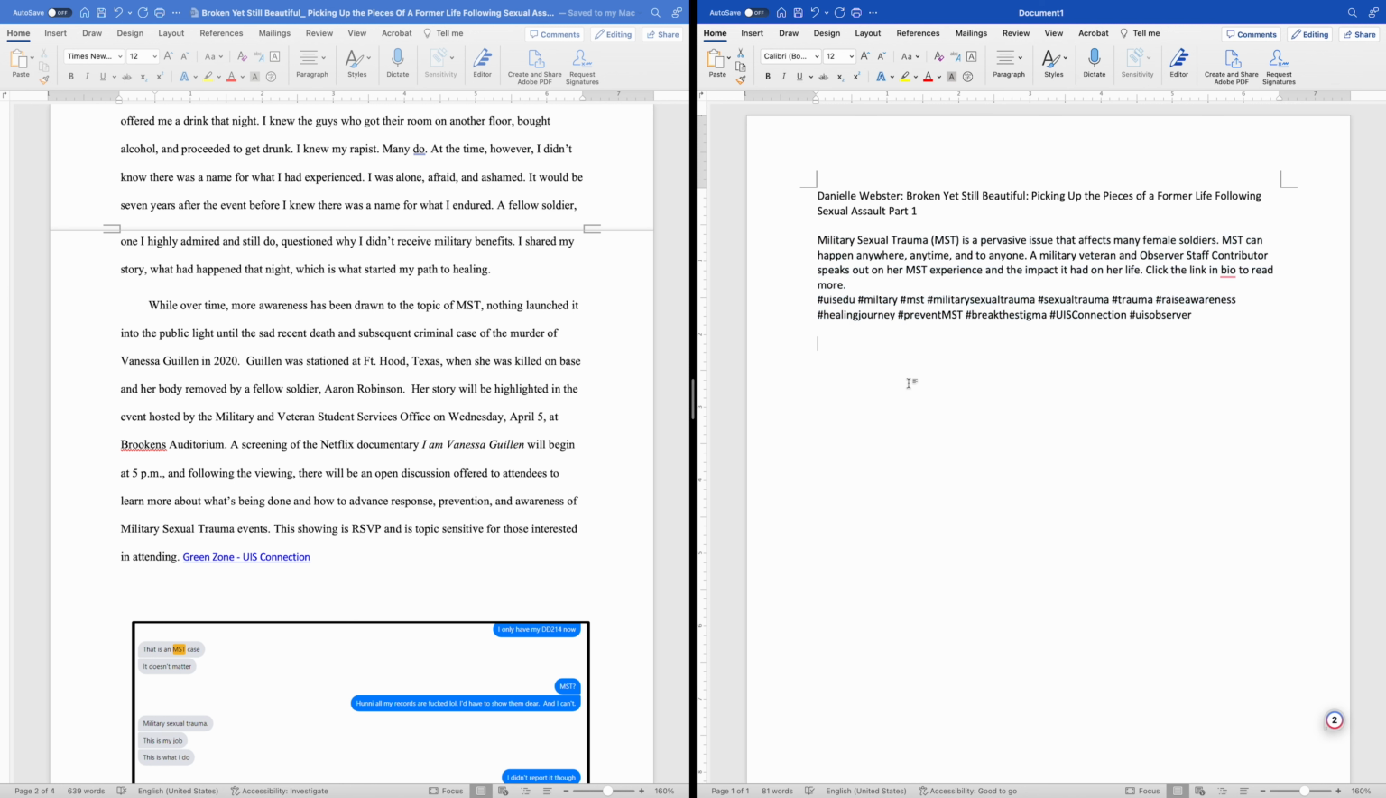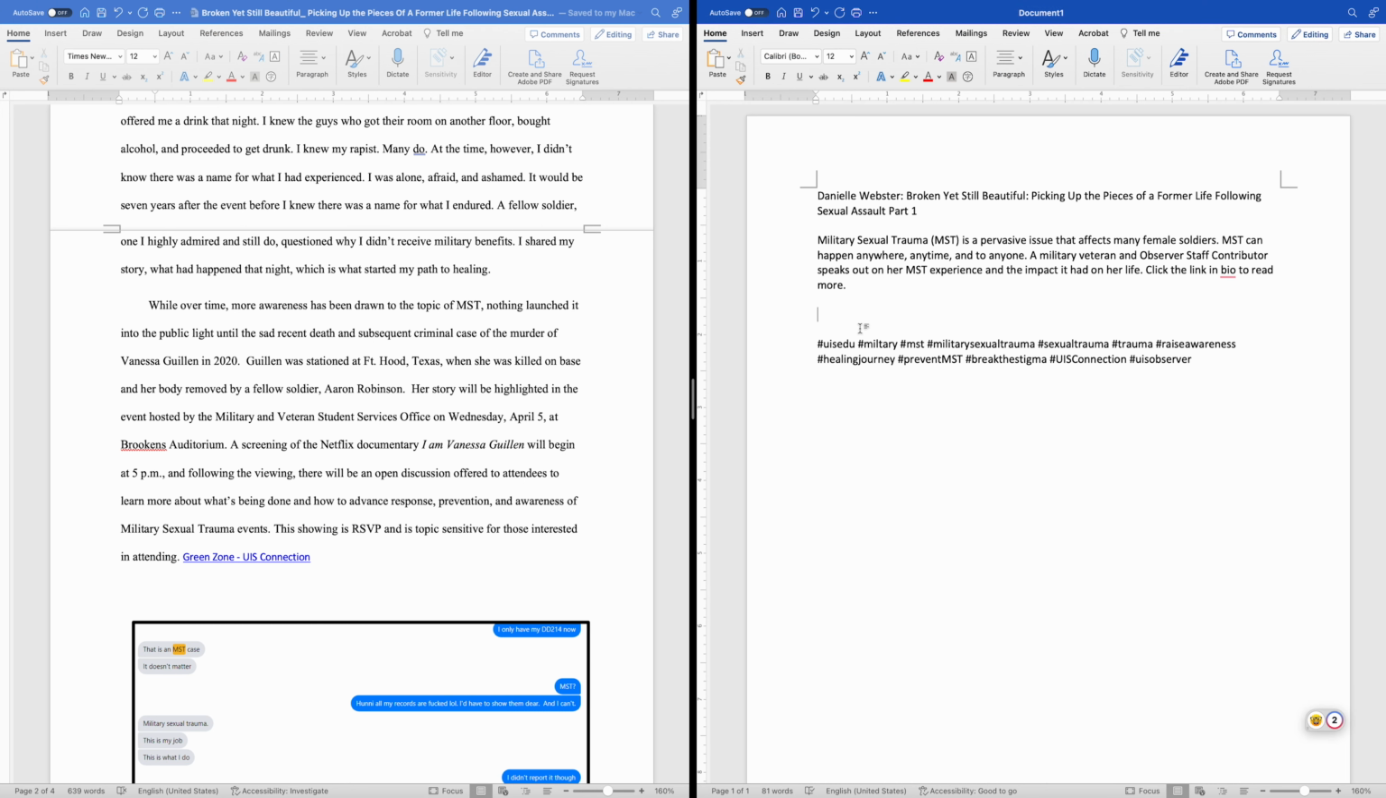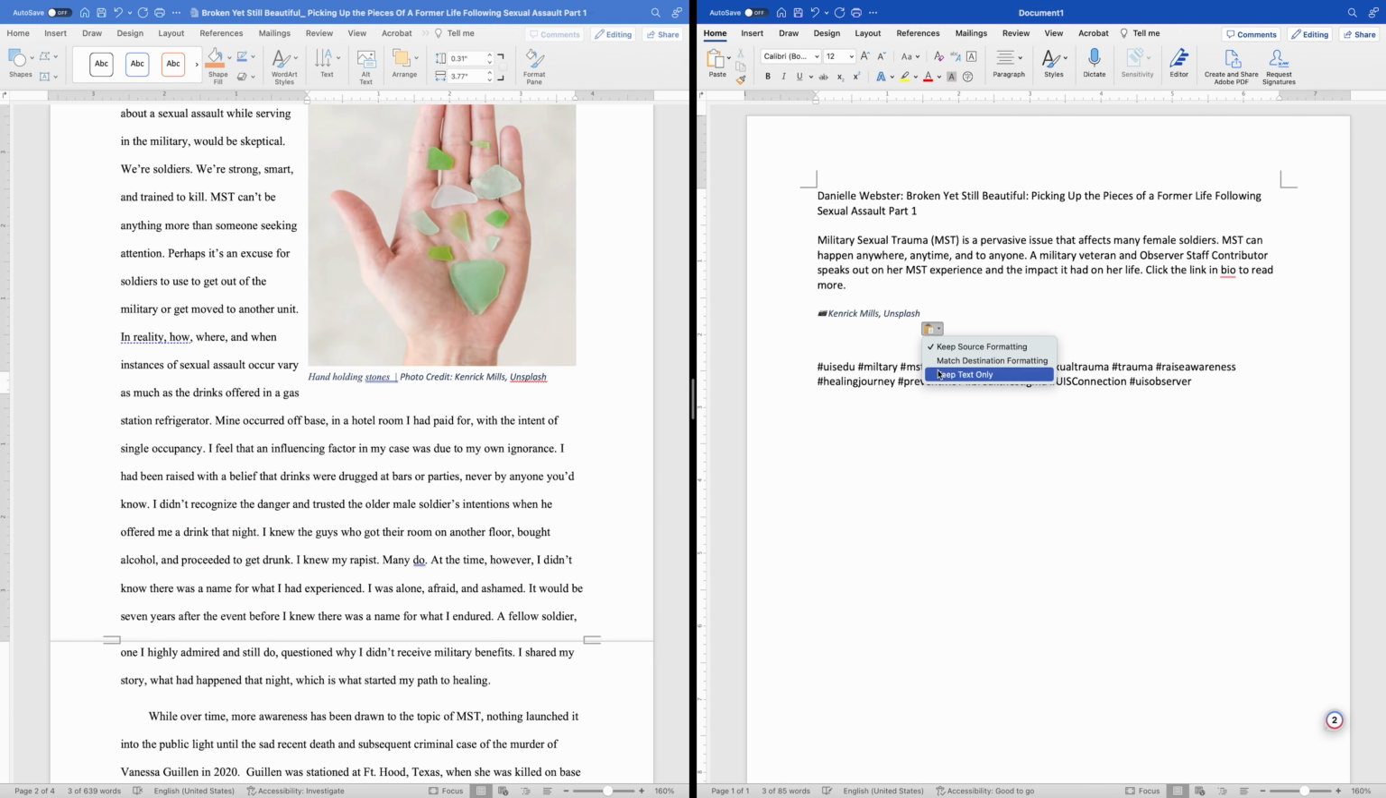Also, just as on the website, I add the source of the featured image on our Instagram posts. Here, I tried to copy the camera emoji from our past Instagram post, and now I can add the image attribution the staff contributor gave.